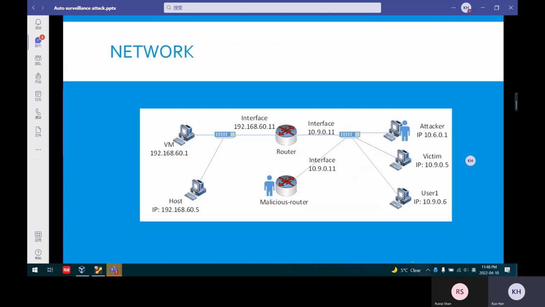The network we designed is shown in the picture below with 2 networks. One of the subnets has attackers, victim, user 1, one router, and the malicious router. The other subnet only has one host, which is here.